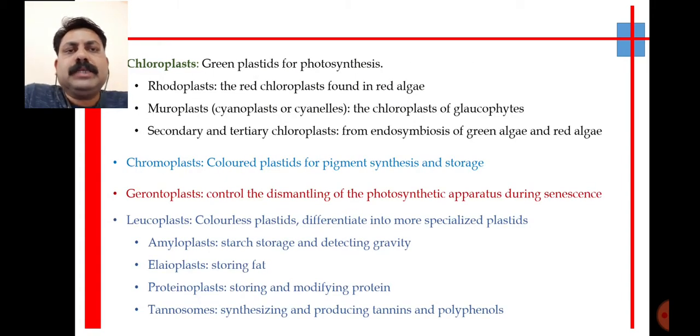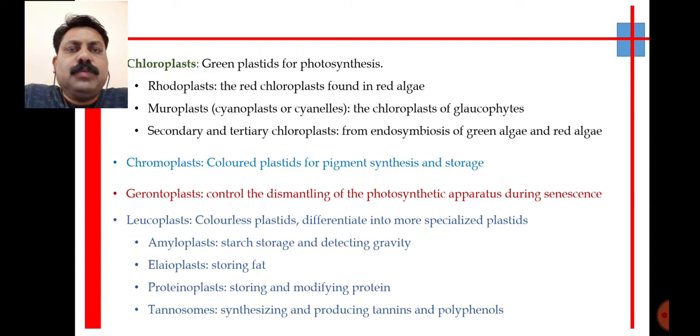Chloroplasts are green plastids, and they have a role in photosynthesis. Like the chloroplast, which has a green pigment, in algal species, some of the algae are red colored, and this red color in the algae is because of the red colored chloroplast, and that is called rhodoplast. There are muroplasts, and secondary and tertiary chloroplasts are also there in plants as well as in the algal species.